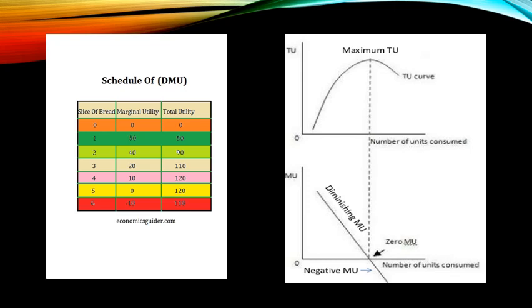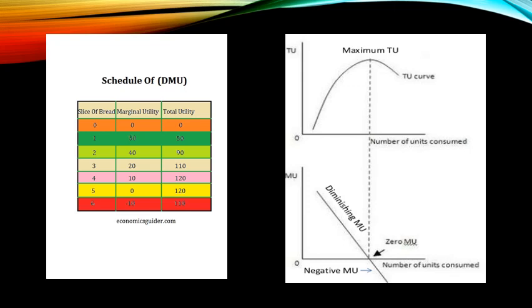And what is total utility? You are already aware that total utility is nothing but the summation of marginal utility. So when you are actually consuming the product, initially total utility is increasing, but at a diminishing rate. Guys, why is it increasing at a diminishing rate?